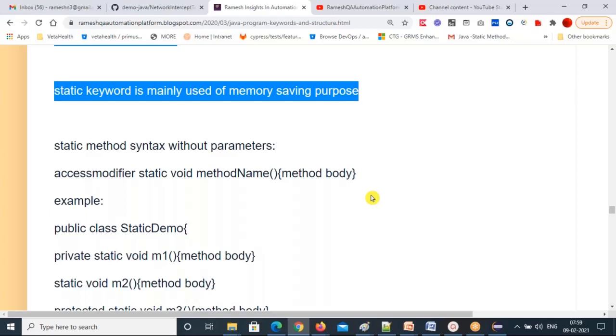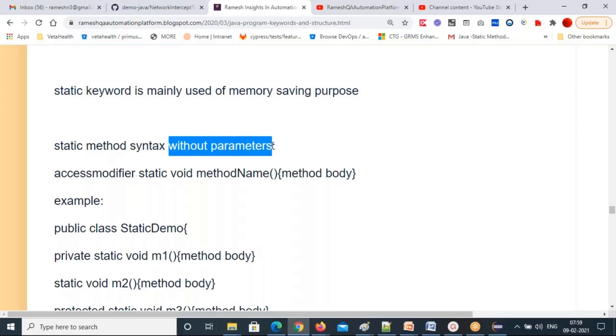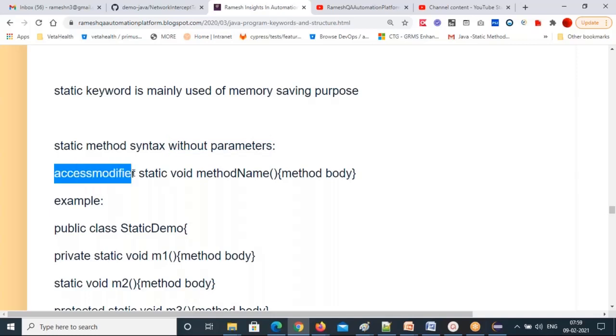I want to create my own static method. What is the syntax? I have given it already in the previous classes, but I'm giving it one more time. Static method syntax without parameters. I don't want to use any parameters. Then what is the method syntax? This is the one: access modifier, static, void, method name, parenthesis, curly braces start, method body, and method body ends.